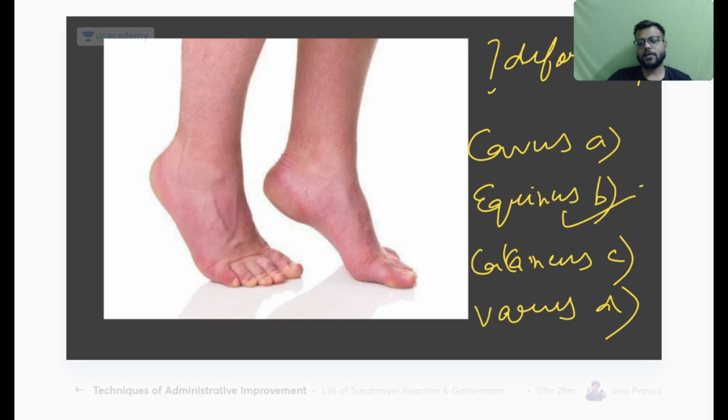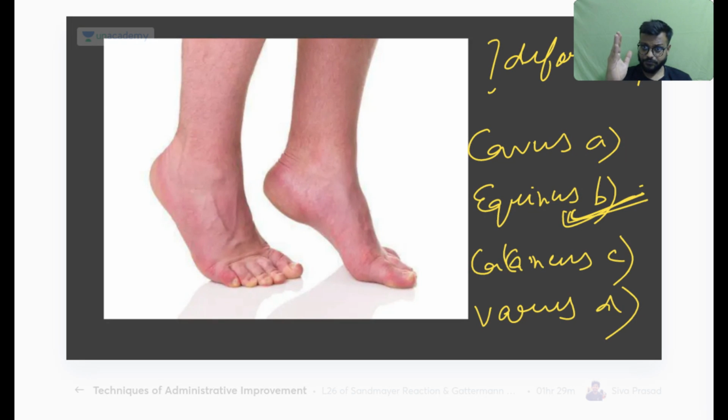So the correct answer is very easy, that is your B, equinus. Equinus, like horses walk on the tip. Okay, the equinus deformity, whereas its opposite will be calcaneal deformity, where the patient will walk on the calcaneum with the toes in the upward direction, so that will be a calcaneus deformity.